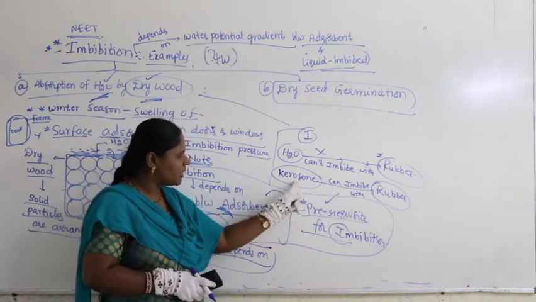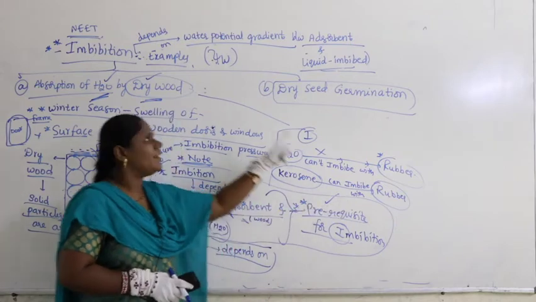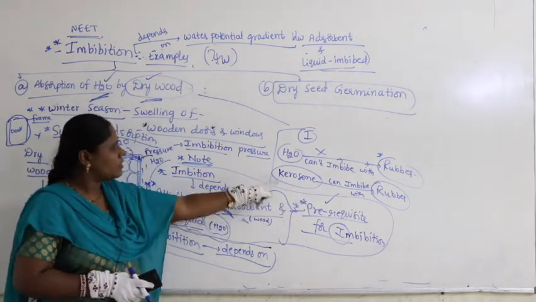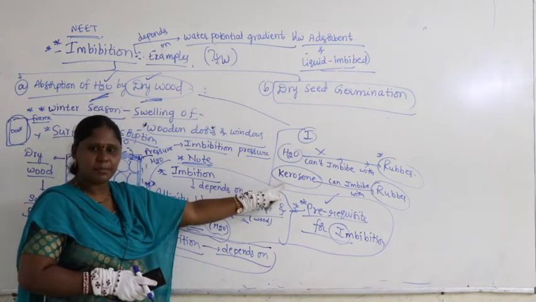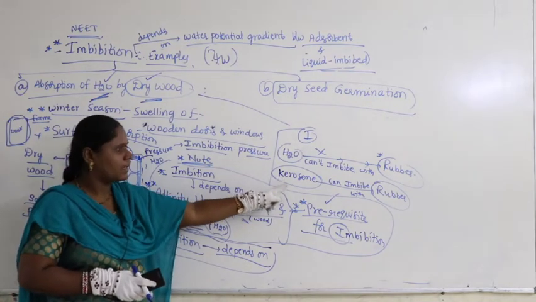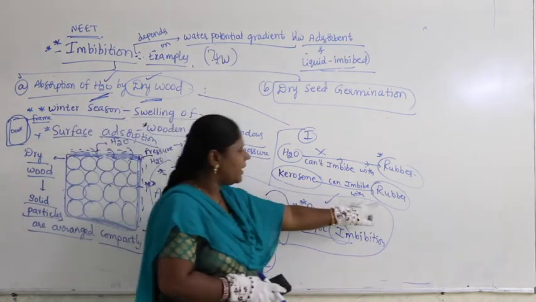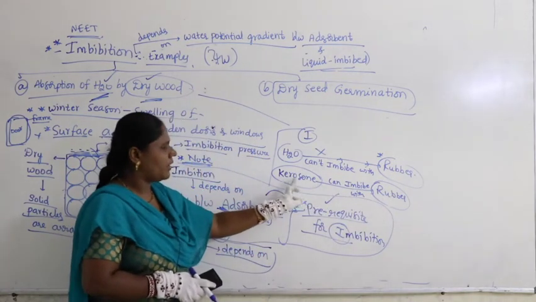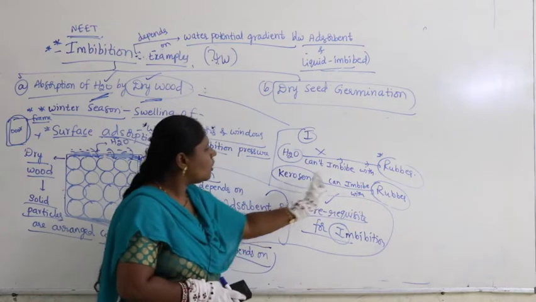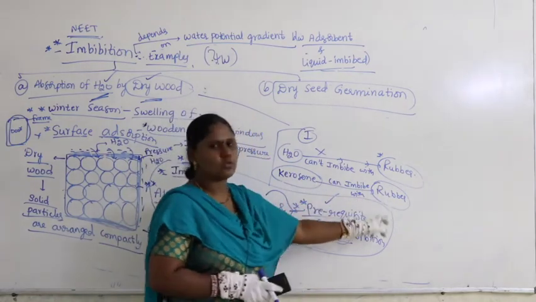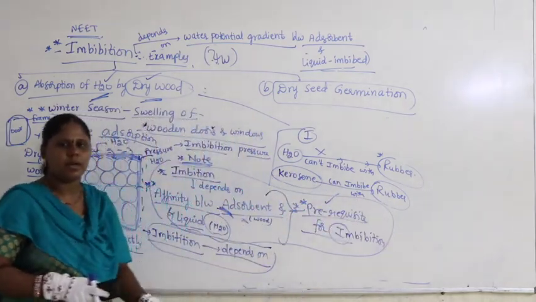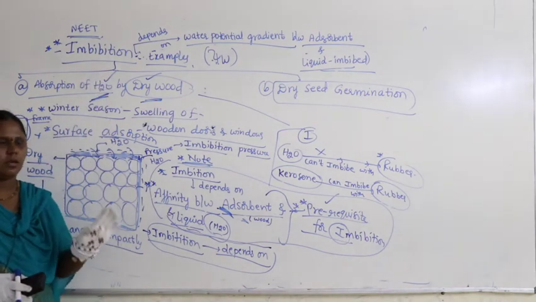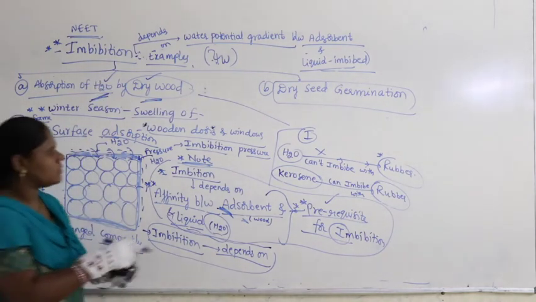That means there is affinity between kerosene and rubber, and a water potential gradient between kerosene and rubber. Kerosene is the imbibed liquid, and the adsorbent is rubber. Affinity between these two and water potential gradient between these two are very, very important for the imbibition to happen. That is why we have one more statement here.